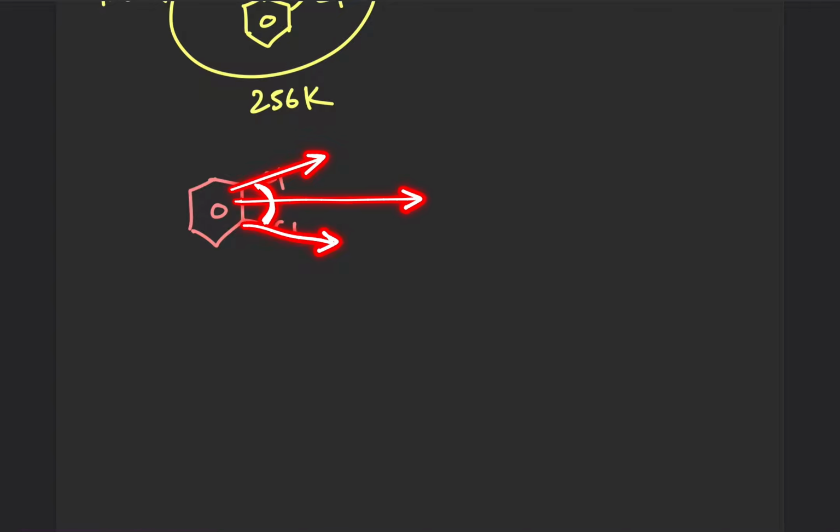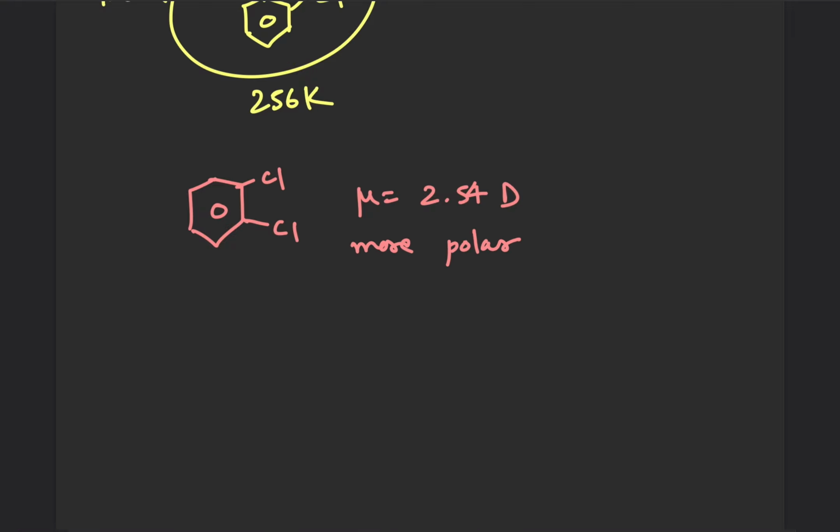So they have higher dipole moment, and its dipole moment mu is equal to 2.54 debye. Hence it is more polar, and since it is more polar, it will have more van der Waals forces, or you can say more intermolecular forces of attraction.